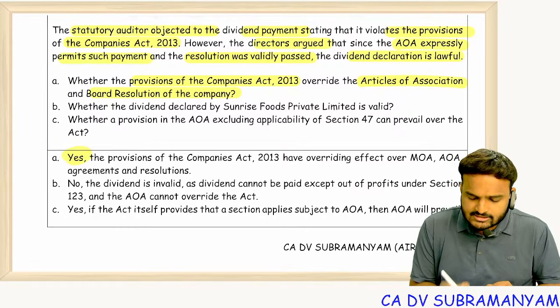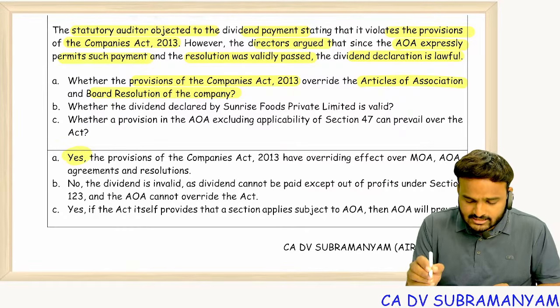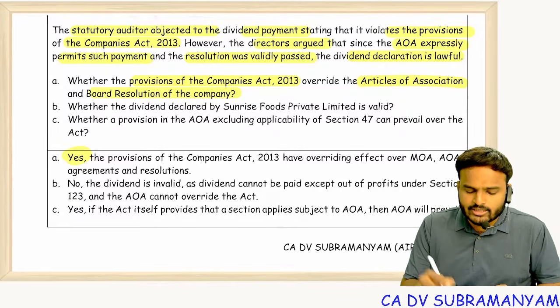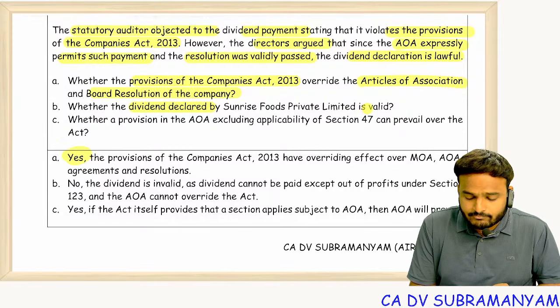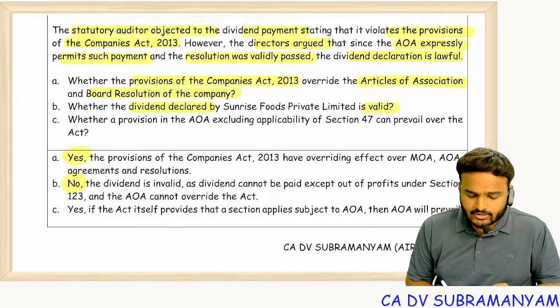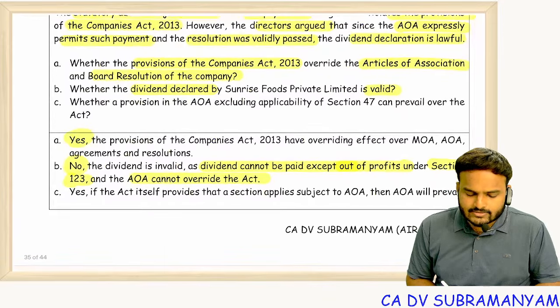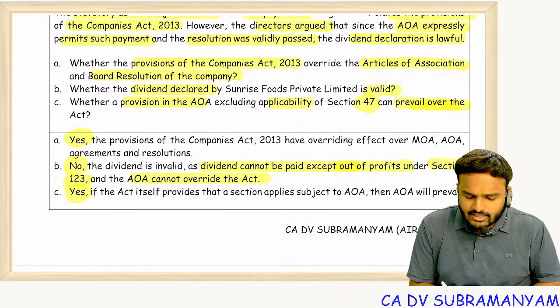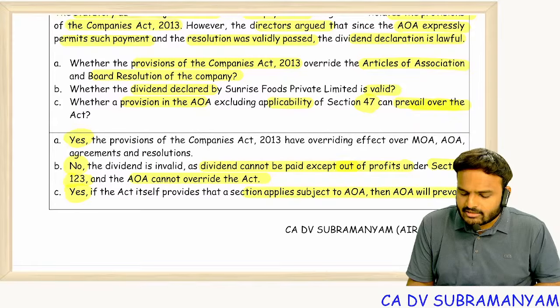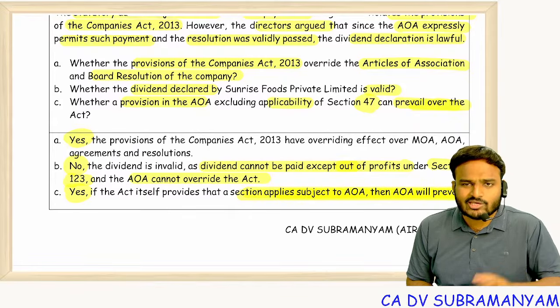Yes. For dividend payments, the Act overrides MOA, AOA, and board resolution. Whether the dividend declared by Sunrise Foods Private Limited is valid? No. Because section 123 clearly says that dividend can't be paid except out of profits. AOA cannot override the Act. Whether a provision in AOA excluding applicability of section 47 can prevail, since this is a private company? Allowed. Yes, the Act itself provides benefit to the private company subject to AOA. Then follow AOA only.